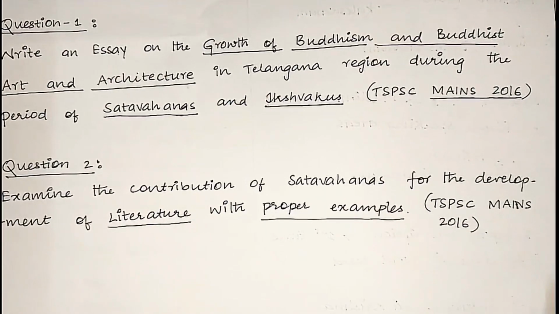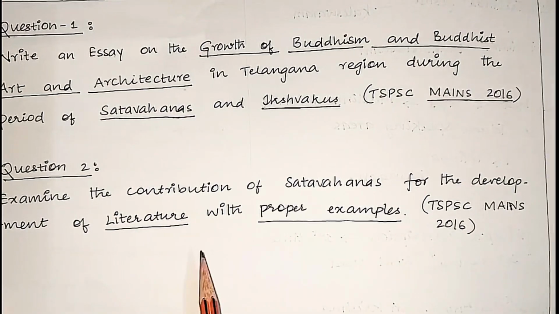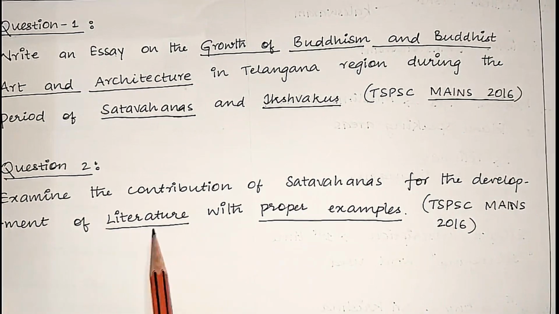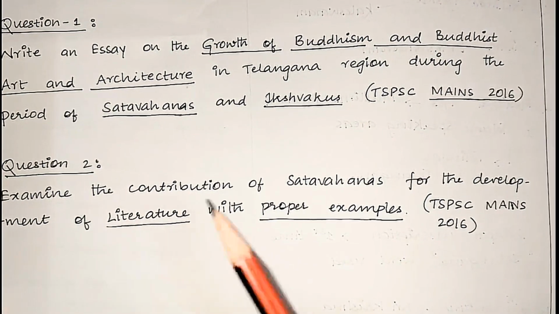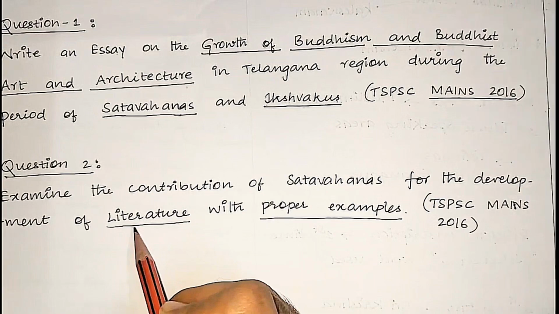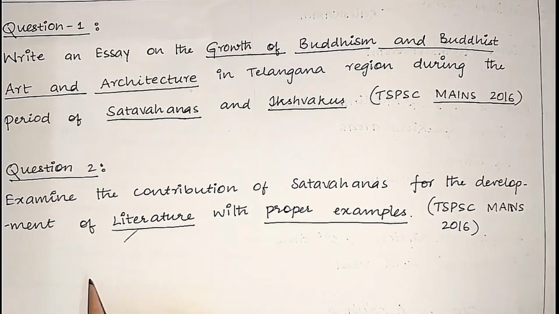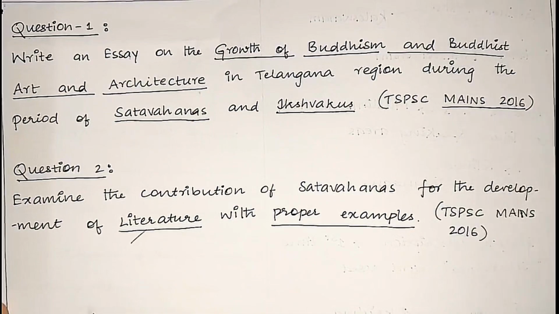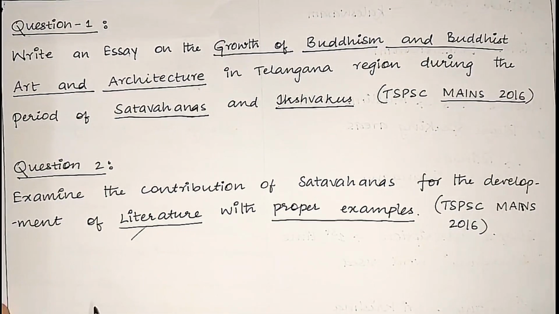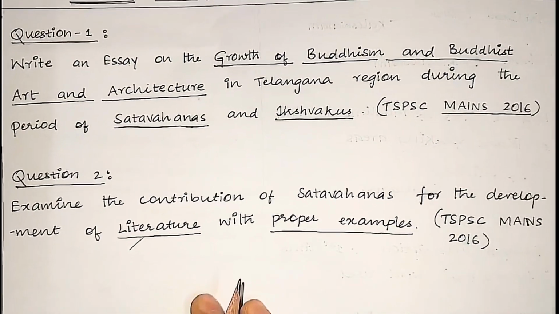And on the contribution of the Shatavahanas to the development of literature, you can write many things. You can write that Kuntala Shatakarni was the person who made Prakrit the official language during the time of the Shatavahanas.